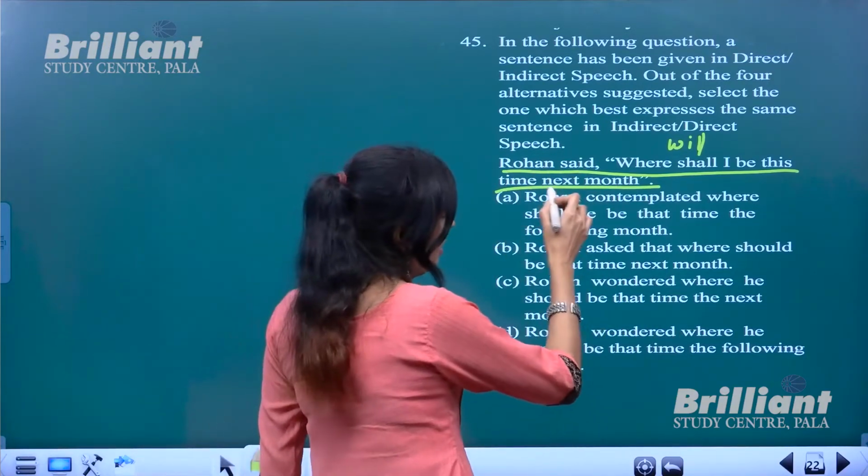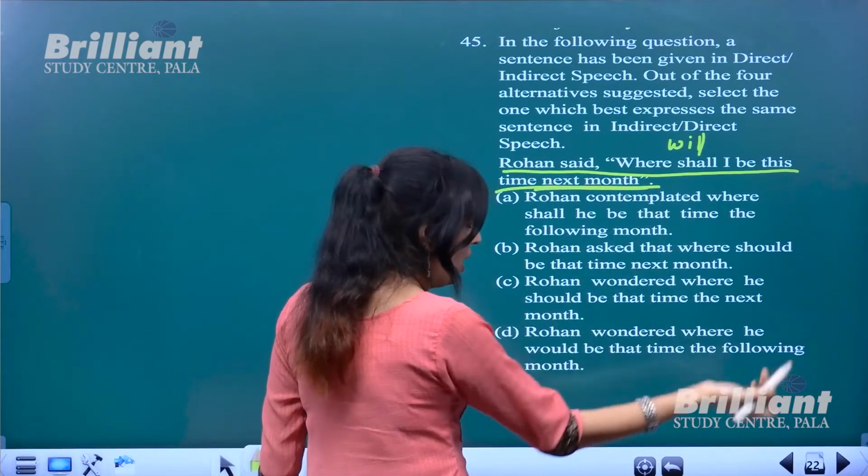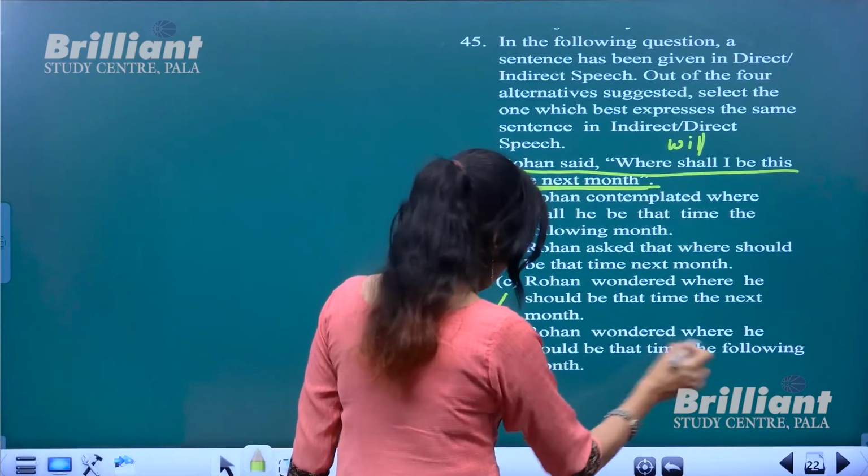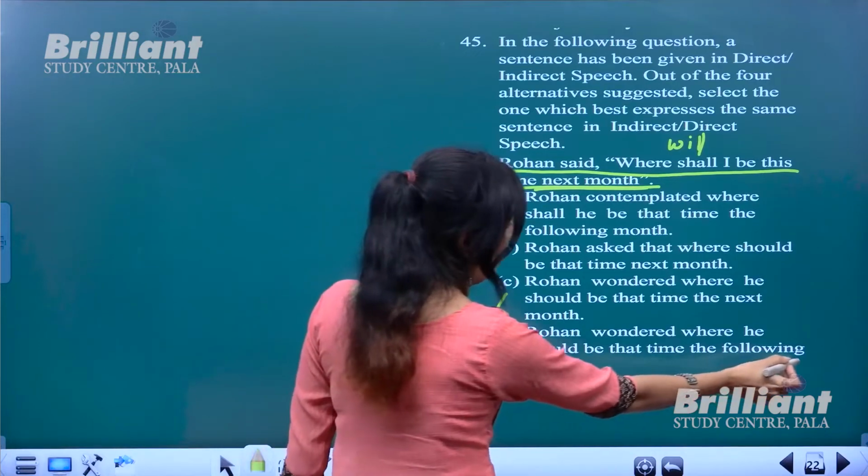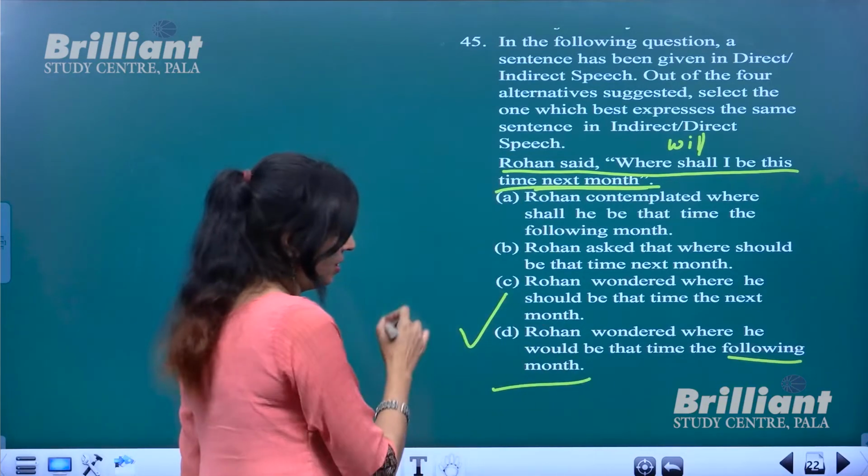One more thing is there. Next month changes to following month. And in that sense also, only D option has got that thing, following month. So this is the correct option, option number D.